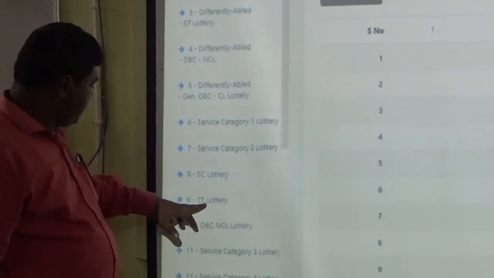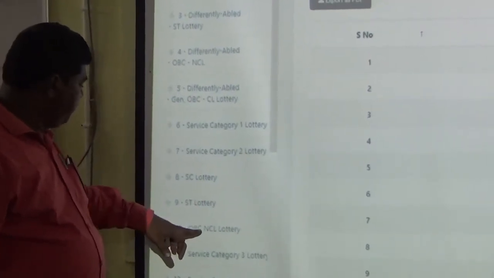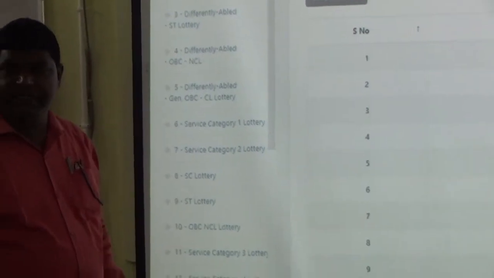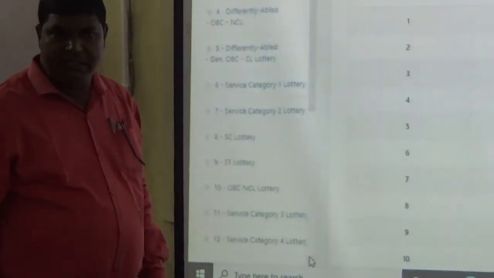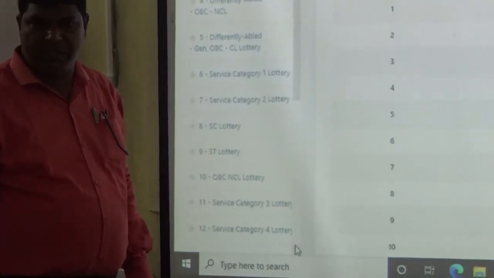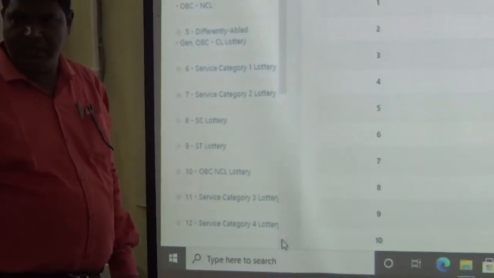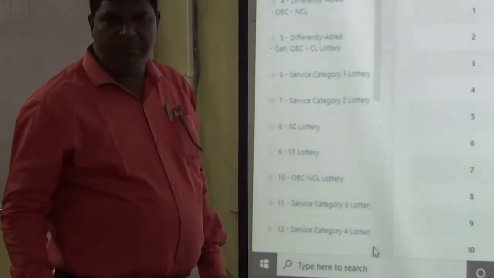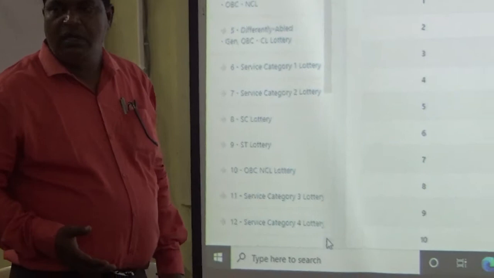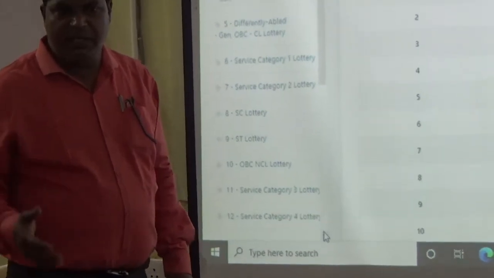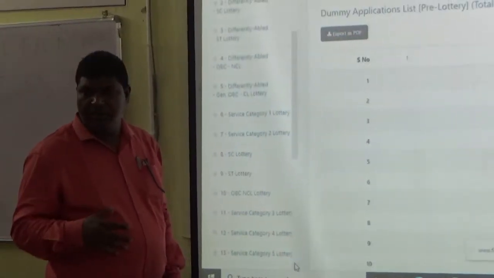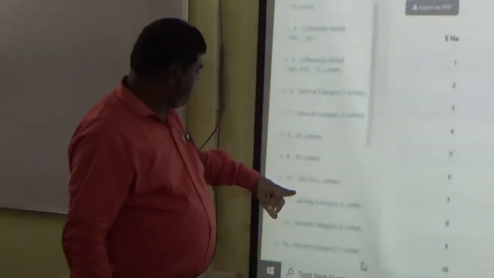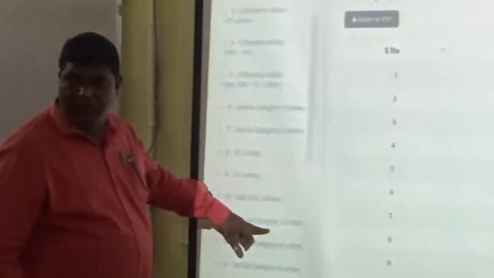SC lottery, ST lottery, OBC non-creamy layer lottery. OBC non-creamy layer, those whose income is less than 8 lakhs. I think so, as per the state government. OBC less than 8 lakhs. Am I correct, sir? Creamy layer is more than 8 lakhs. I don't know. But based on the certificate issued by the Tahsildar, whether creamy or non-creamy, we will consider. Next, OBC. Service category 3, state government.